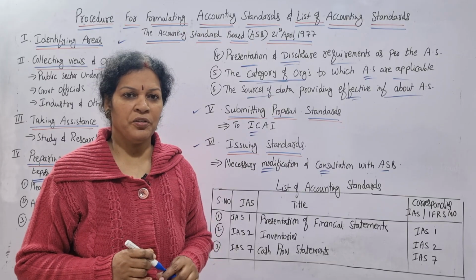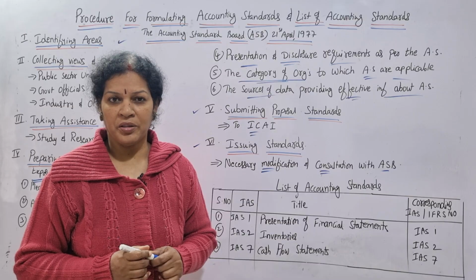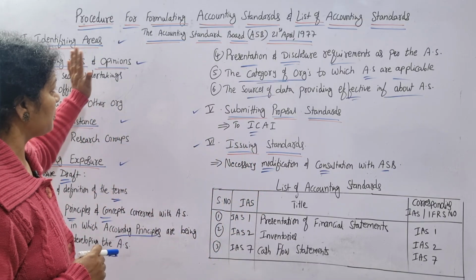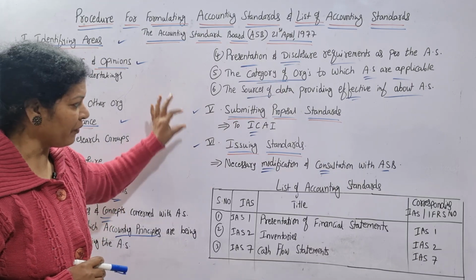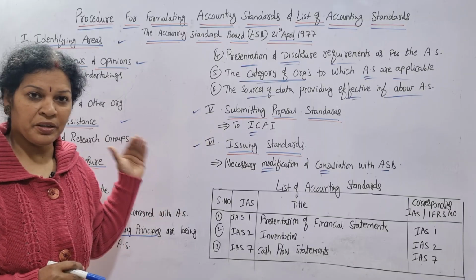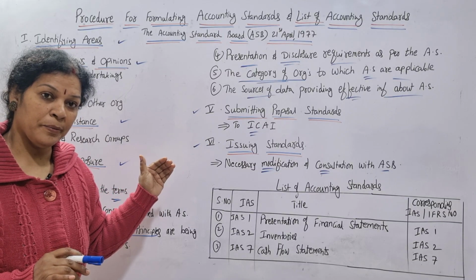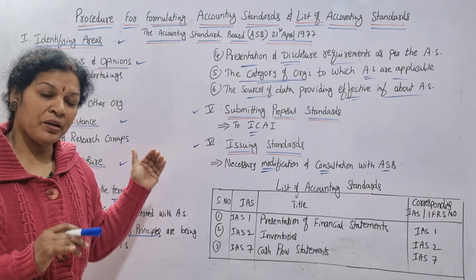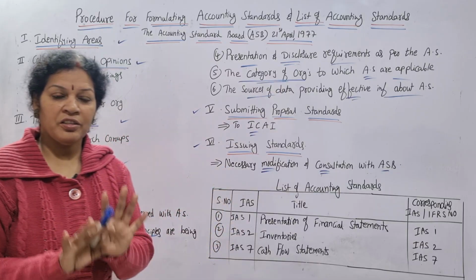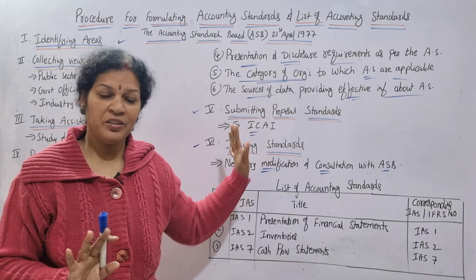The basic information and all the rules and regulations, the authority of preparing these accounting standards, are given to the ASB, Accounting Standard Board. So Accounting Standard Board is following all these steps. In the 6th stage, whatever they have done, they submit to the ICAI. ICAI once again discusses with the ASB, any kind of alterations required, they do it, and finally they will be releasing this accounting standard. These are the 6 steps. Am I clear? Very easy to remember.